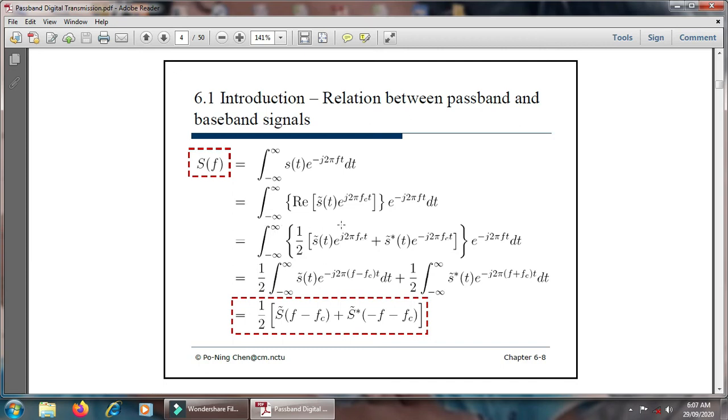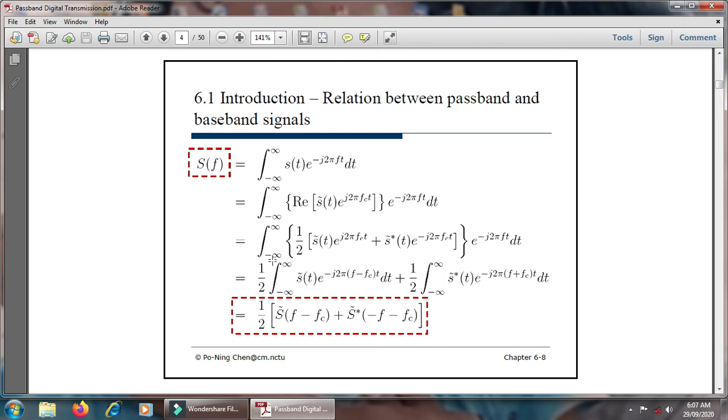Once we expand this term, we get the integration from minus infinity to plus infinity of 1 by 2 S bar of t e raised to j 2 pi fc t plus the complex conjugate of S of t into e raised to minus j 2 pi fc t, multiplied by e raised to minus j 2 pi f t dt. Here the 1 by 2 is taken outside the integration sign.